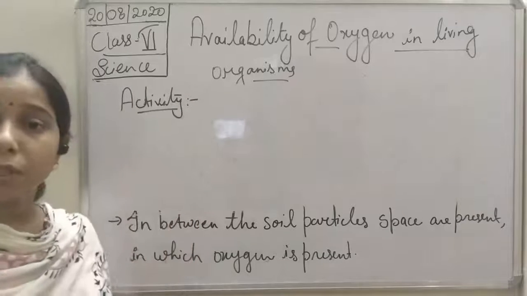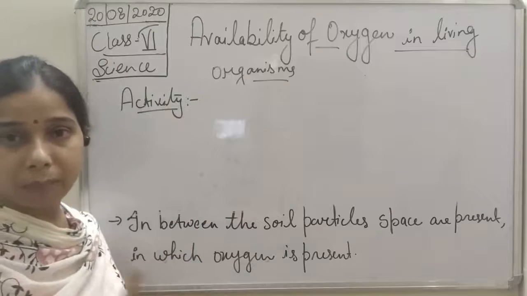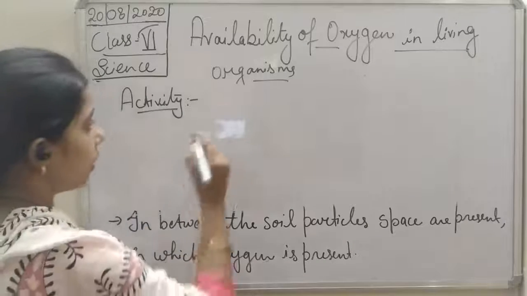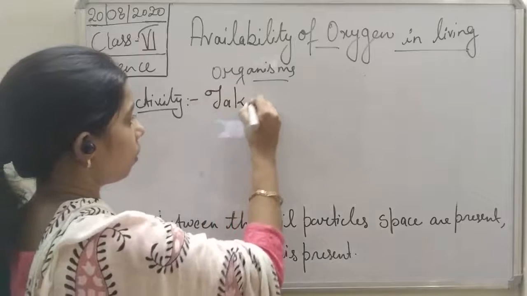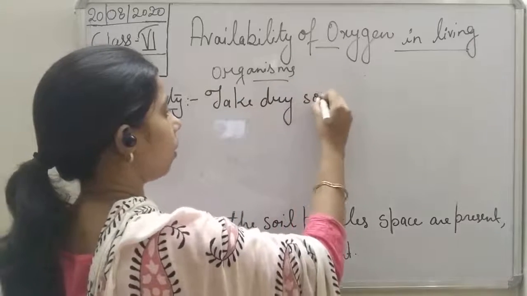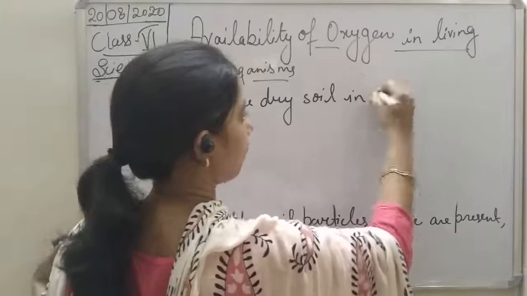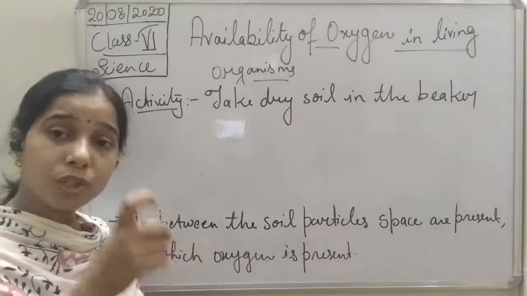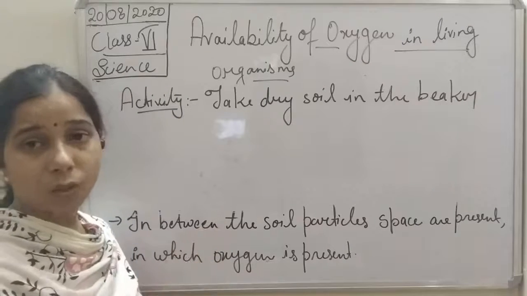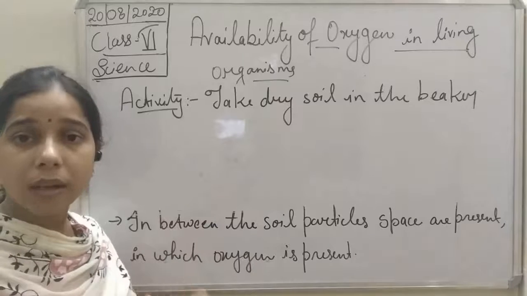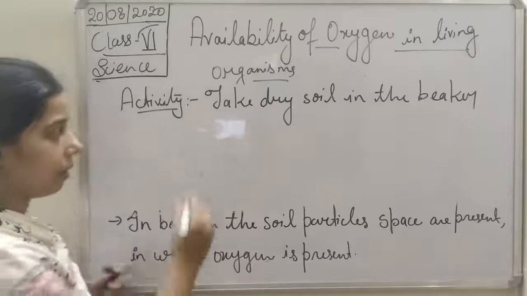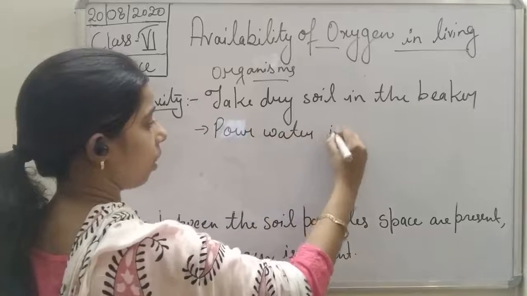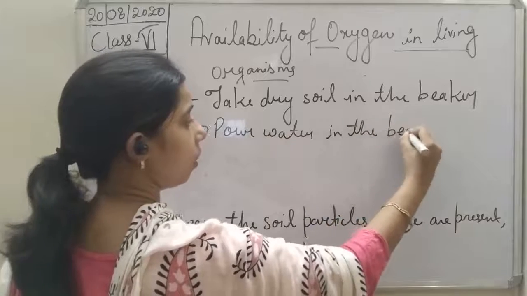What kind of activity you can do? First of all, you will take a beaker and you will add dry soil in that beaker. So you write it, take dry soil in the beaker. And then what you can do, student? After taking it, you just pour water in the beaker. Okay, so take dry soil and then you will pour water in it. So in the second step, pour water in the beaker